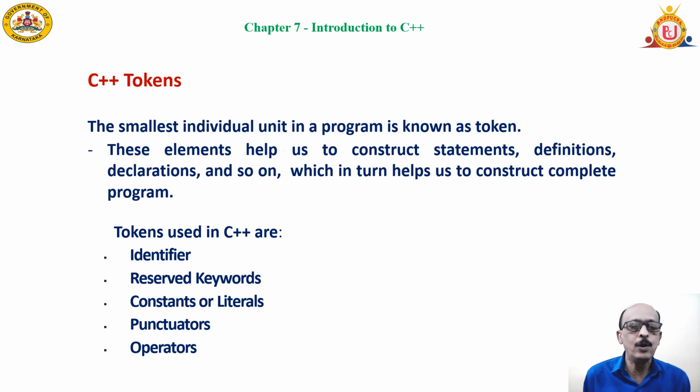And tokens include identifiers, reserved words or keywords, constants or literals, punctuators, operators, etc. Like we have punctuators in the English language, predefined words in the English language, names which are used to identify a particular person in the English language, etc. We do have the basic individual components, which are called tokens in C++.